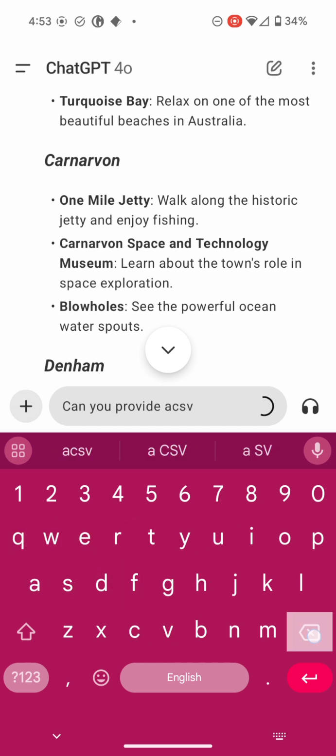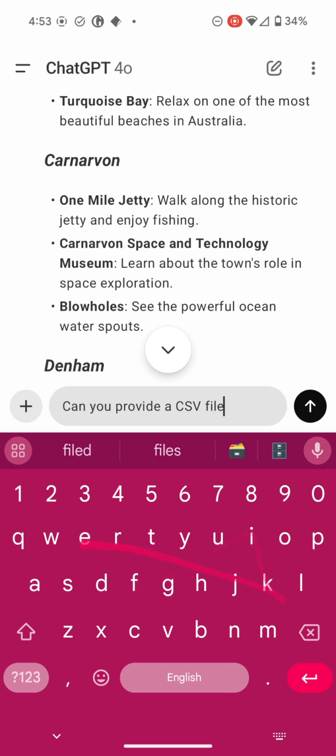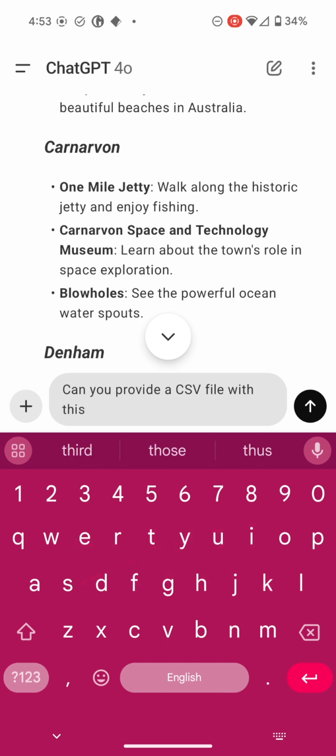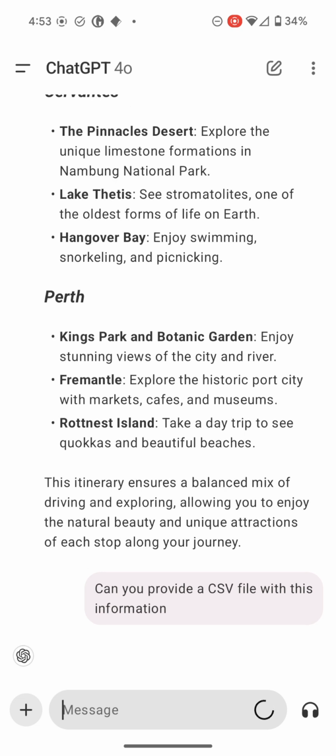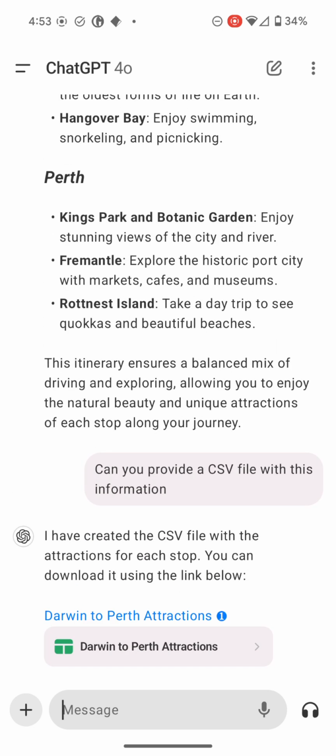Okay, I think it's time to see it in a spreadsheet. I find the best way to do that is to ask ChatGPT to give me a CSV file. That just is a type of file that will open in almost any spreadsheet program. I'm going to use Google Sheets. You could use Excel, anything you want. On the mobile phone, I find both work quite well. You do sometimes have to be a little patient with ChatGPT. It is doing a lot of work here in the background. And let's see how it did.